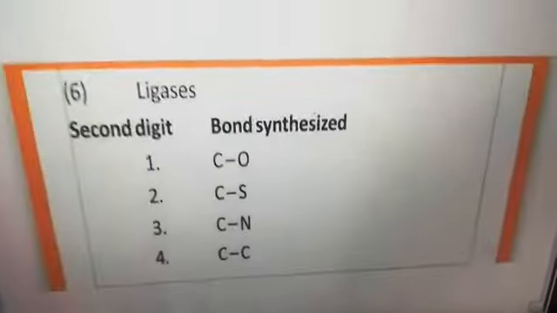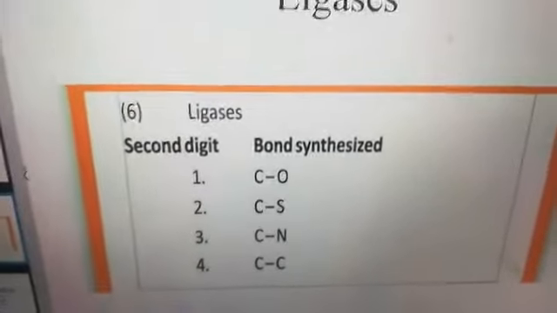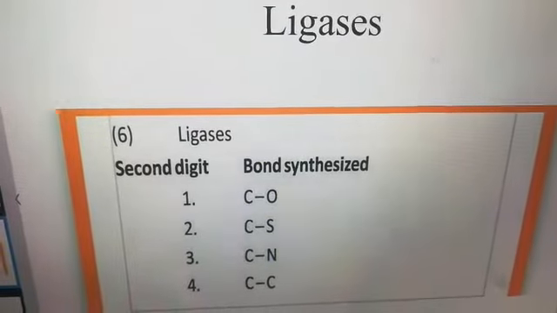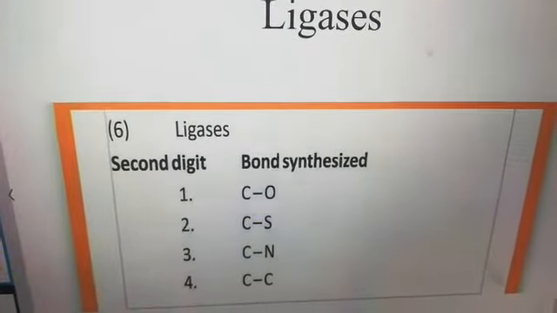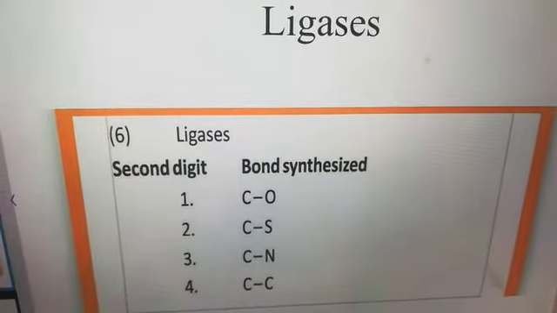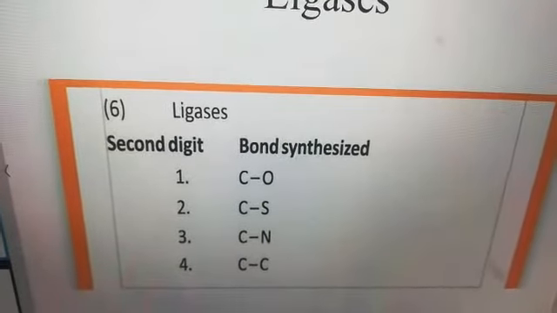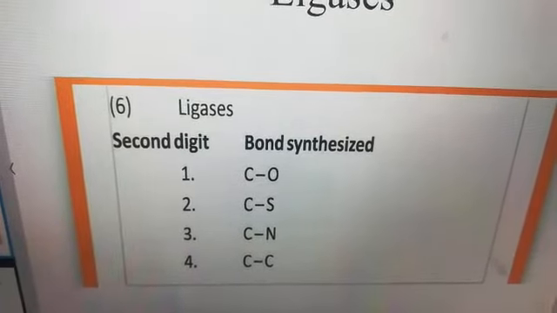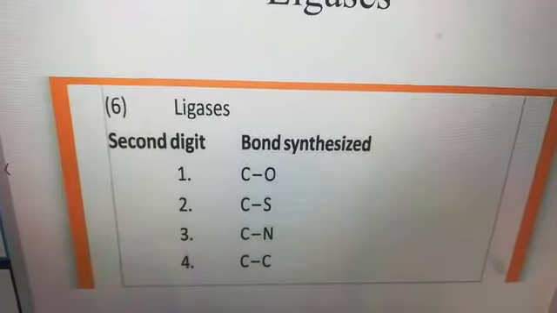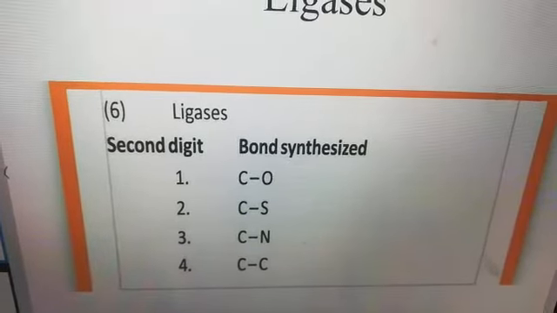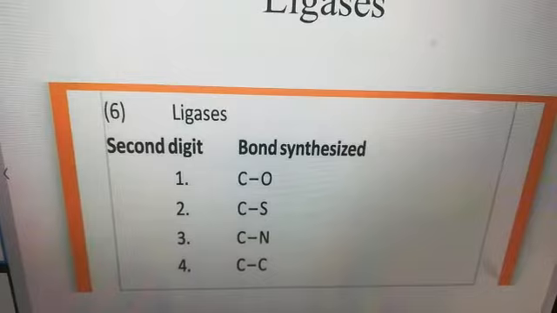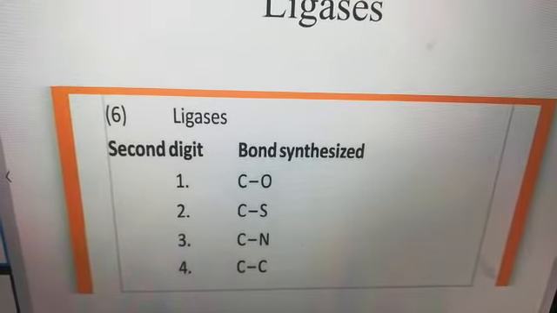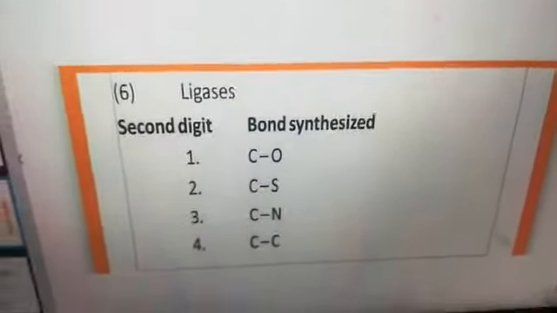Next, ligases. Ligases are just the reverse of lyases. As lyases break down the bond, ligases are going to form a new bond. For ligases, the first digit will of course be 6, and the second digit could be 1, 2, 3, 4 depending on which type of bond they form. If they form a carbon-oxygen single bond, it will be 1. Carbon-sulfur single bond, 2. Carbon-nitrogen single bond, 3. Carbon-carbon single bond, 4.